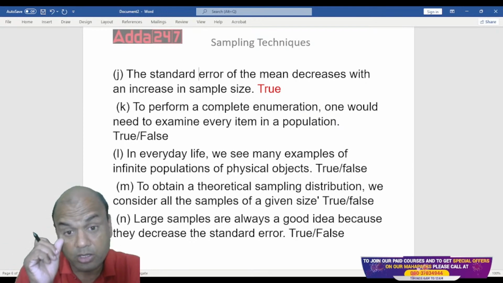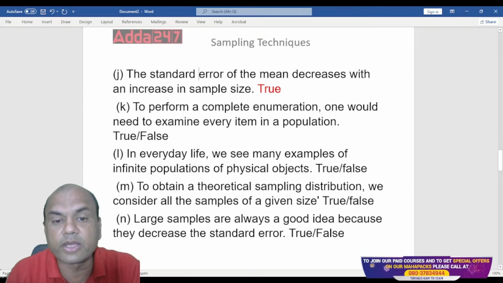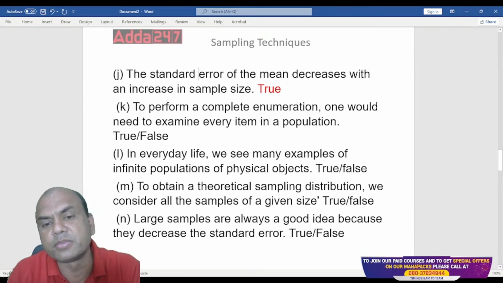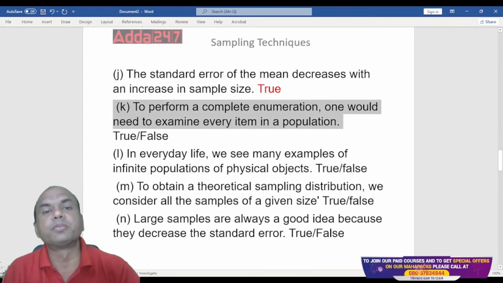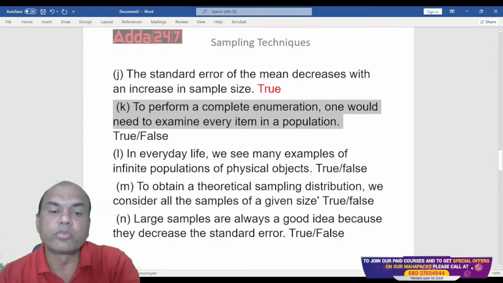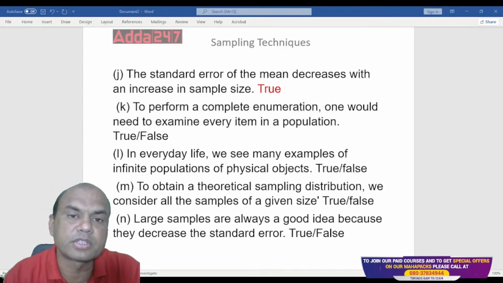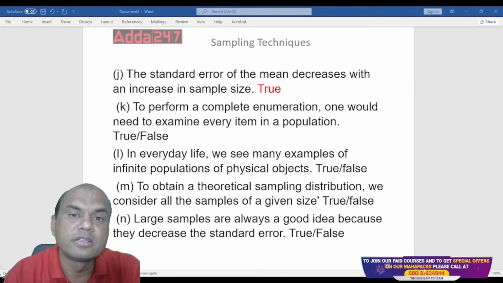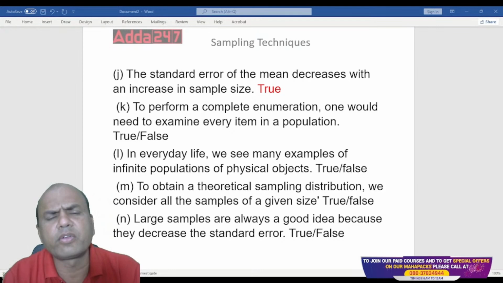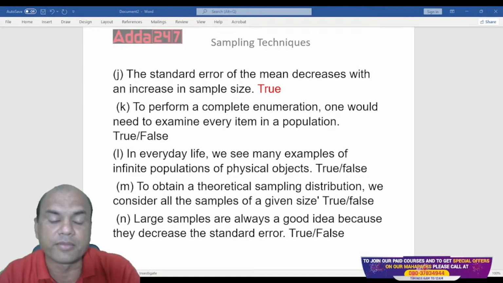To perform the complete enumeration, one would need to examine every item in the population. Means to do some survey. It's that simple. Suppose I have been told to find out the average salary in Delhi.